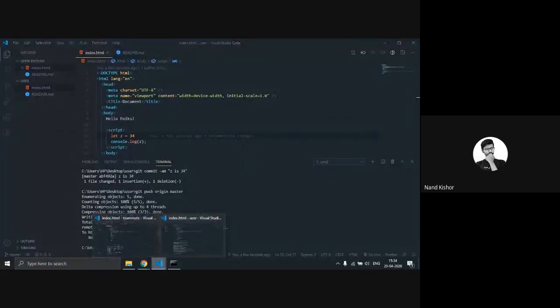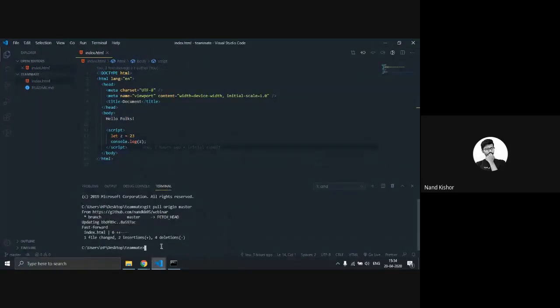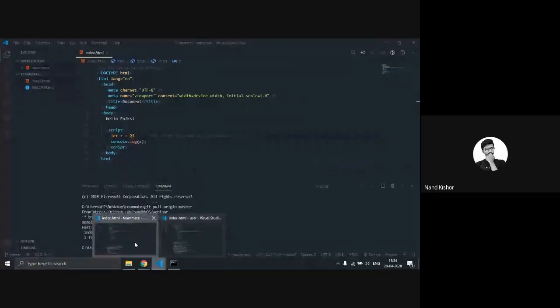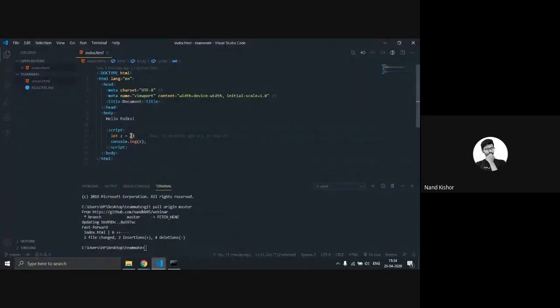Right now we are talking about merge conflicts. So let's dive into our collaborator system. Here you can see z is 23, but in the latest code it is 34. Let's suppose the other collaborator changes this value to 50. Take this file and type in z is 50.